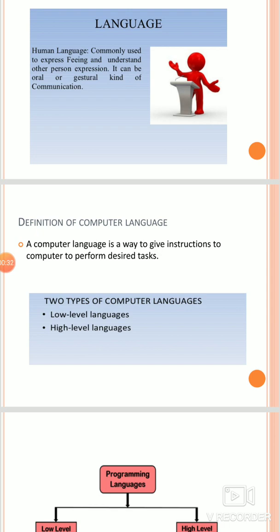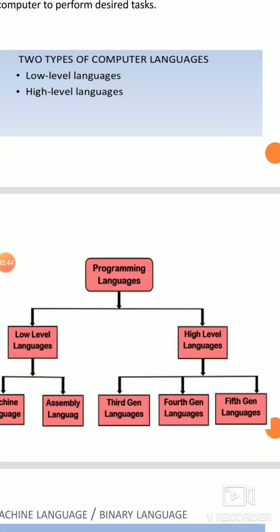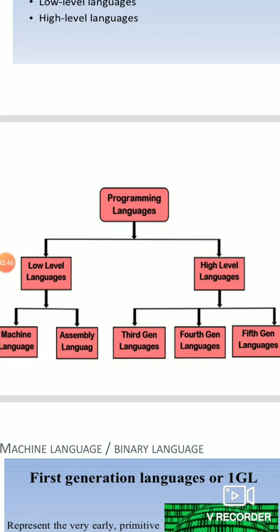Computer languages are mainly classified as two types, low-level languages and high-level languages. Now let us see the broader classification.